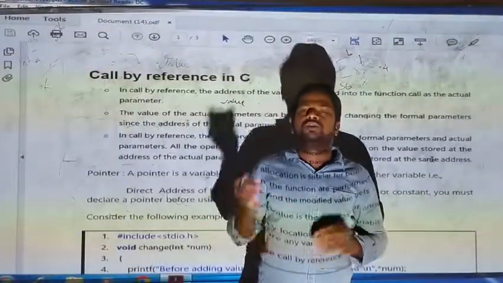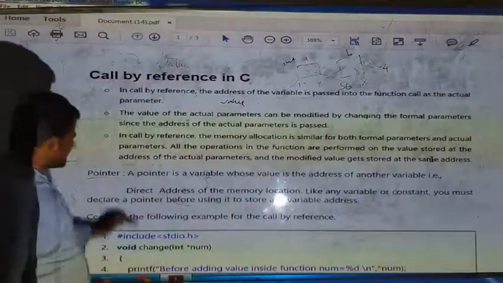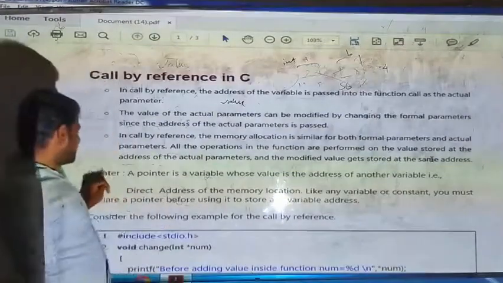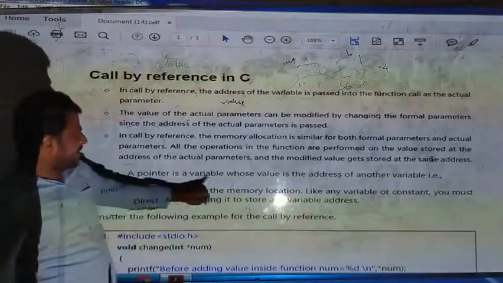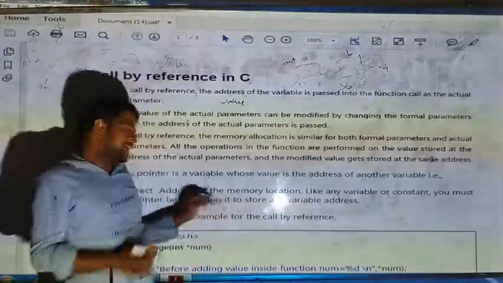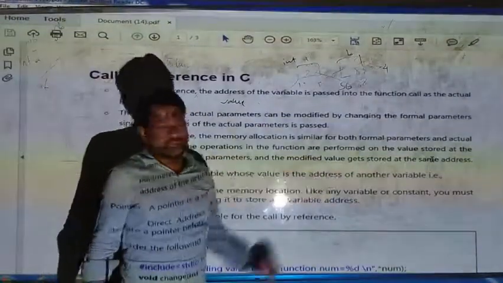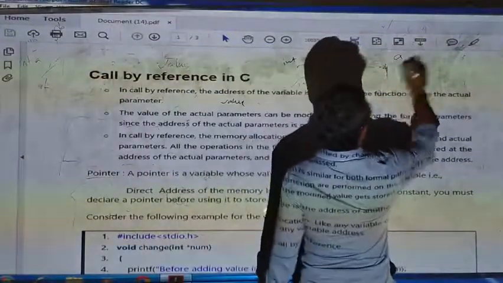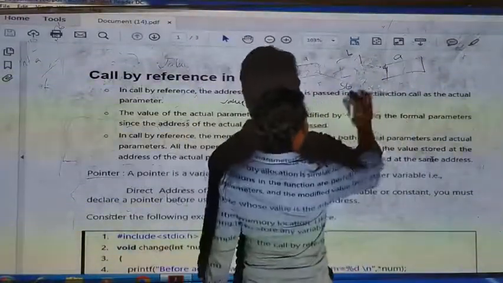To swap the addresses of the variables, we need to learn about pointers. This is the next topic, and when we discuss it we will learn in depth about it. But you have to learn the definition. What is a pointer? A pointer is a variable. It is also a variable, like an integer variable. It is a variable whose value is the address of another variable. For example, if a is a variable, then 567 is the address of that other variable.